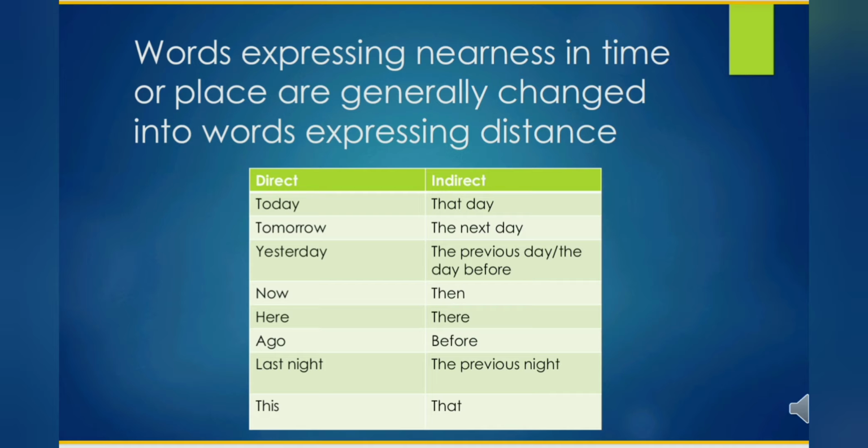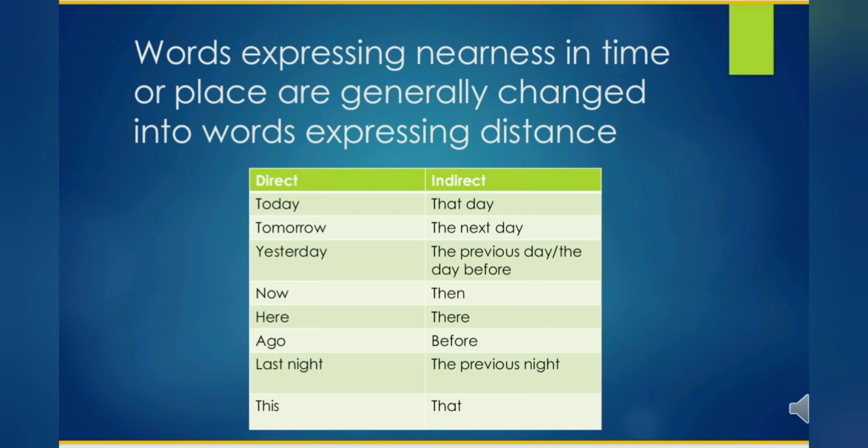Now let's see another important point that you have to remember while changing from direct to indirect speech. That is, words expressing nearness in time and place will be changed to words expressing distance. Now you can see a table here. If the word today is used in direct speech, it will be changed to that day. Tomorrow will be changed to the next day.